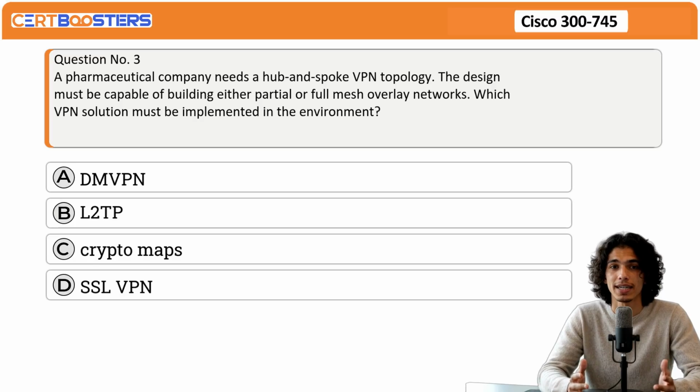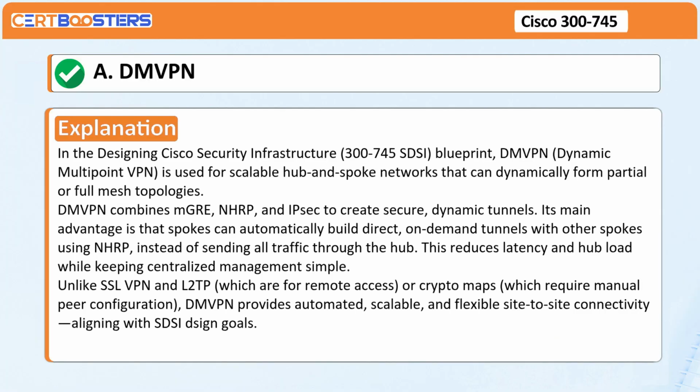Question number 3. A pharmaceutical company needs a hub-and-spoke VPN topology. The design must be capable of building either partial or full mesh overlay networks. Which VPN solution must be implemented in the environment? A. DMVPN. B. L2TP. C. Crypto maps. D. SSL VPN. Answer.